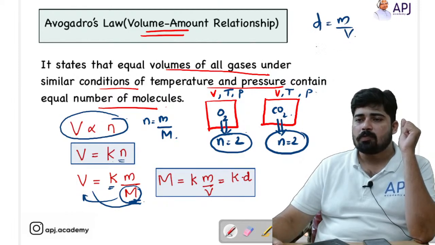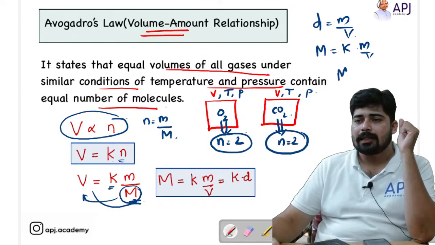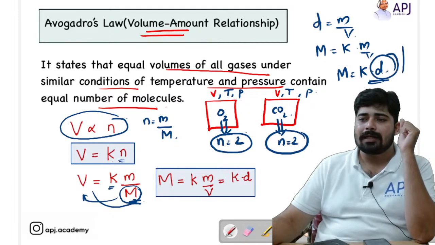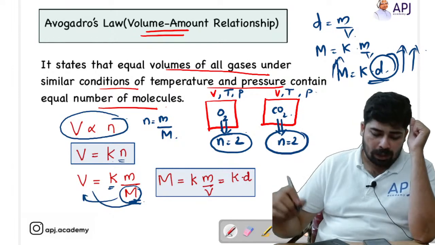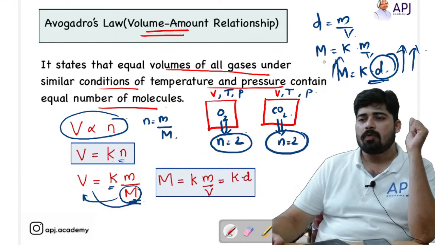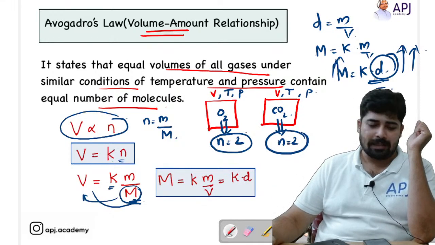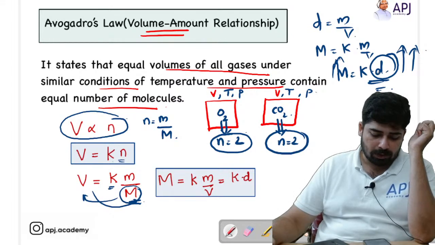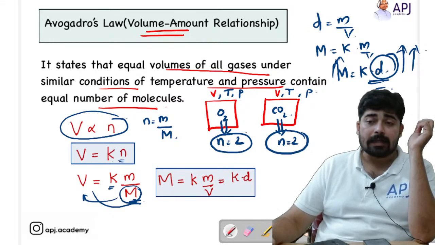So molar mass is equal to K into density. So as you increase the density, molar mass also increases. Or if the molar mass of the gas increases, density gets increased. This is what is explained by Avogadro.